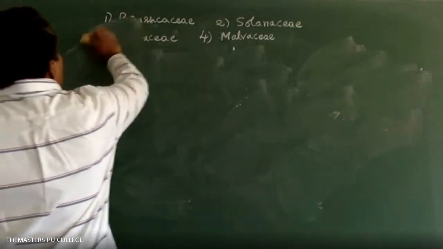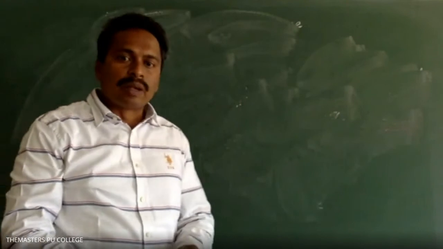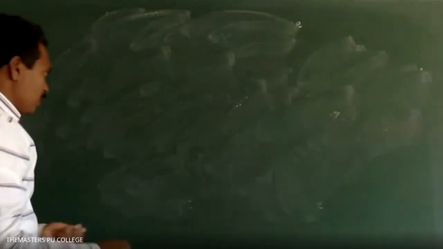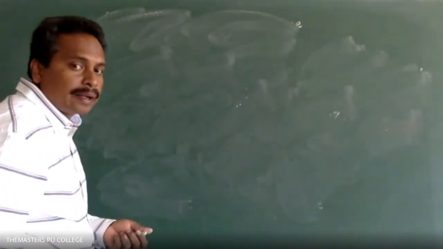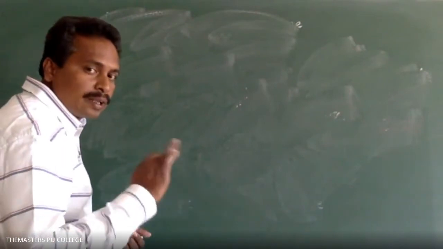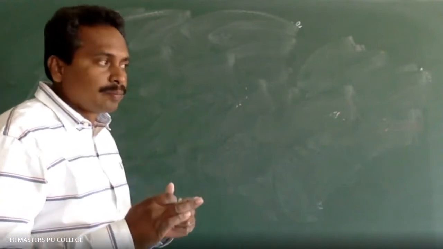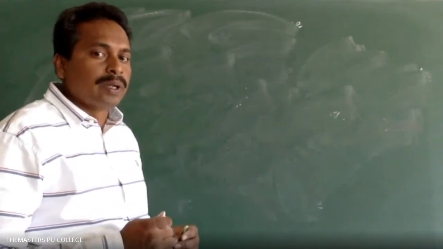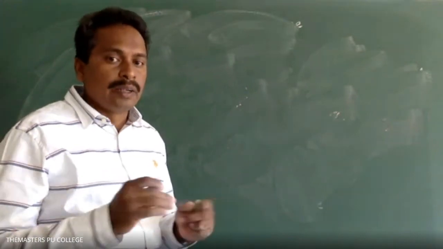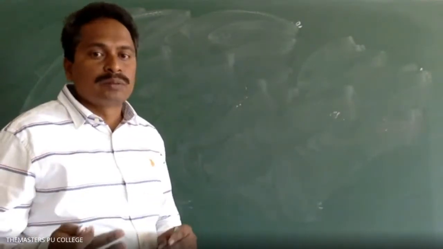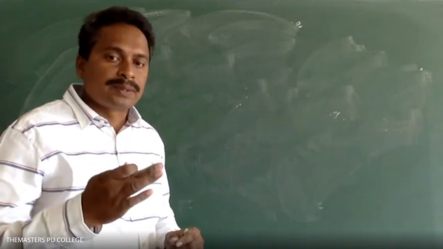What is inflorescence? The arrangement of flowers on floral axis. Yes, the arrangement of the flowers on floral axis is called inflorescence. Now we have to know about the floral characters. Vegetative characters: regarding the root system, taproot system, root nodules are present, whereas the stem is erect or climber. The leaves are also vegetative parts of the plant. The leaves are simple or compound. In some plant species, simple leaves; in some, compound leaves.